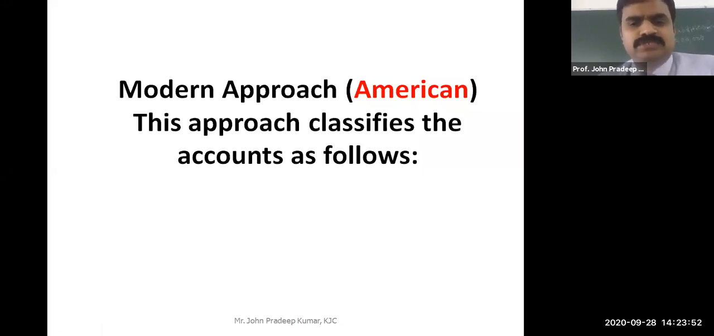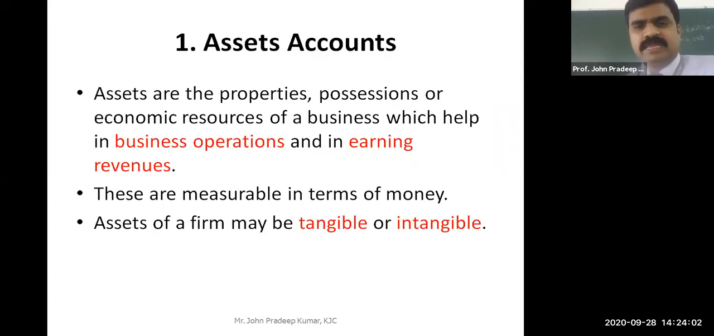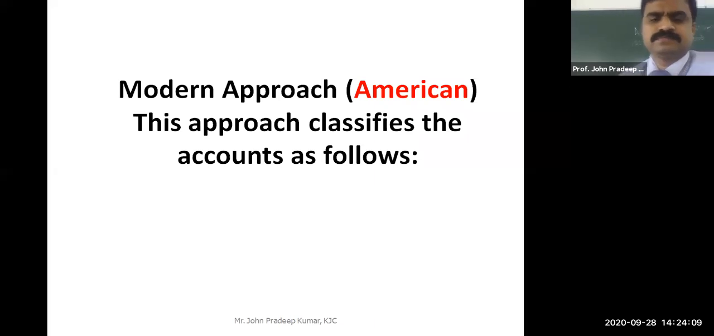In the modern approach, we will not be using debit and credit, but we will be using assets equal to liabilities plus equity. So we will classify accounts under three categories: assets, liabilities and equity. Can someone tell me what I mean by assets? Probably commerce students will know. By the way, how many are non-commerce students?